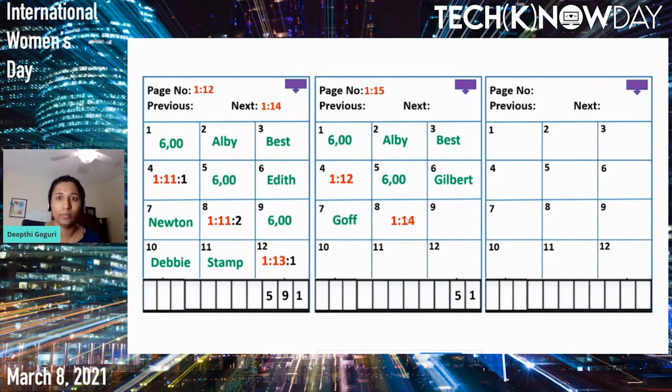Let's see how it will do that. It will name the new page as page number 17. It will update the previous page pointer of page number 17 as page number 12, and the next page as page number 14, because the previous page is page number 12 and the next page is page number 14. But as we had that page split, we added a new page in between. So we have to recorrect those pointers back and forth.